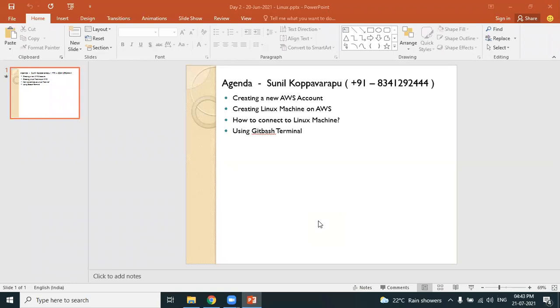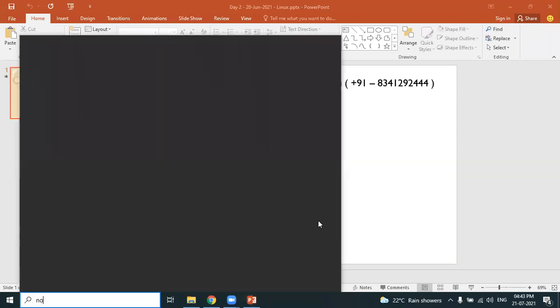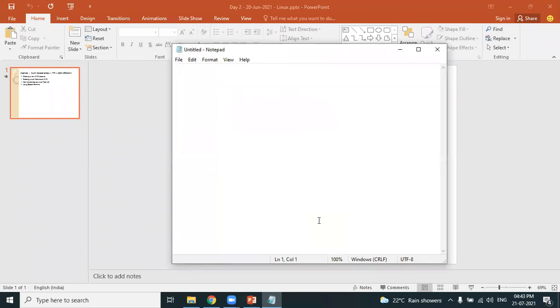Why should we create a new AWS account? Point one. What is AWS? AWS is a cloud platform. Don't worry about that; you'll eventually understand what AWS is. You have to create an AWS account because of all the DevOps tools you'll be learning. Yesterday we saw a list of tools covered as part of the training course. All the tools we are learning as part of the DevOps course will be installed, implemented, and configured on AWS Cloud.